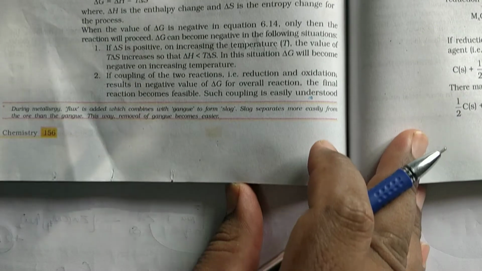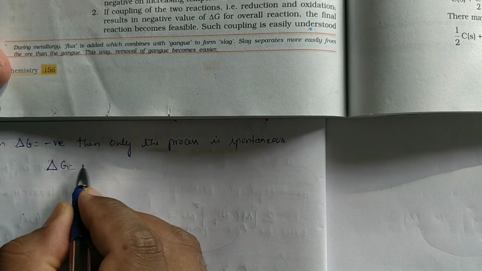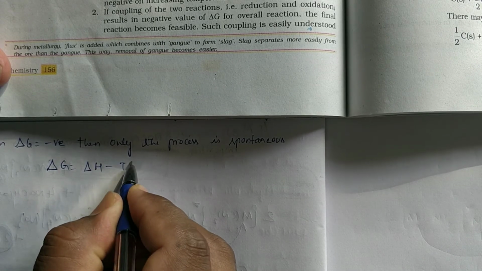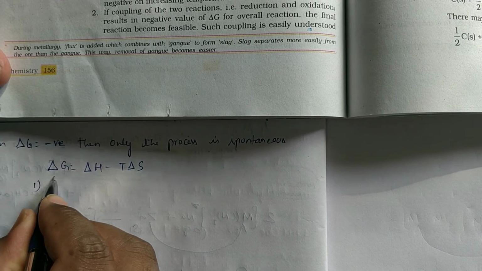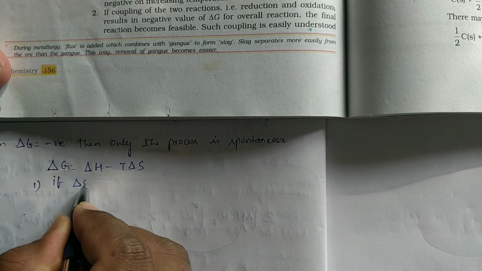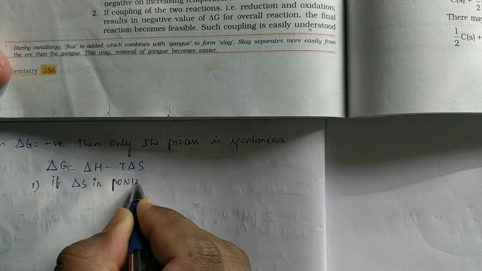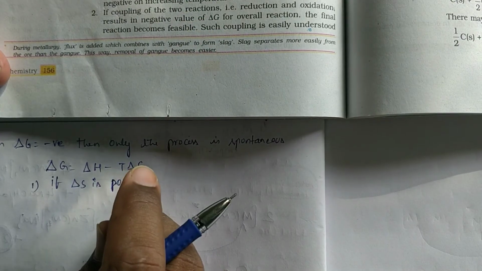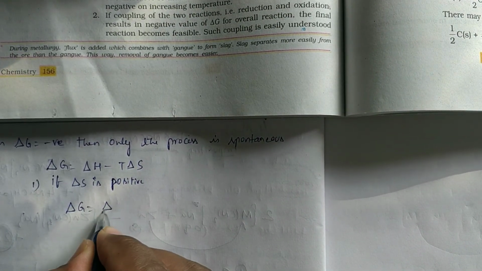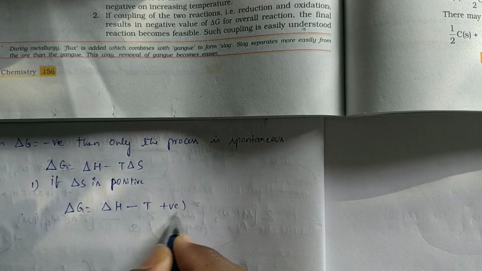Let us see what about this explanation. Delta G is equal to delta H minus T delta S. Okay, first condition. If delta S is positive, delta G is equal to delta H minus capital T into positive.